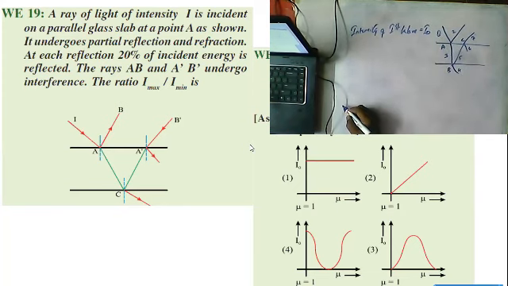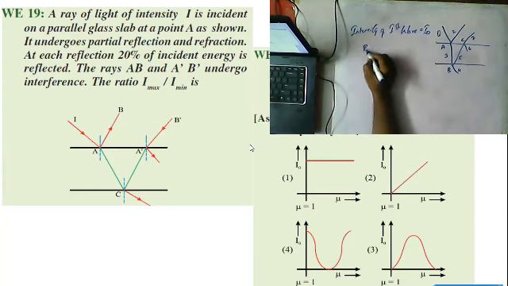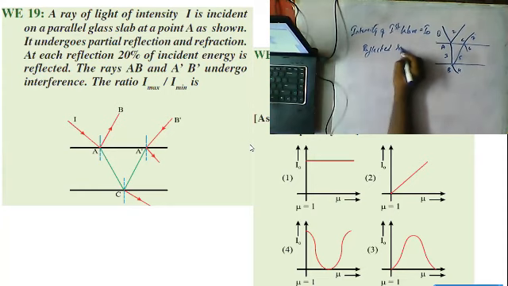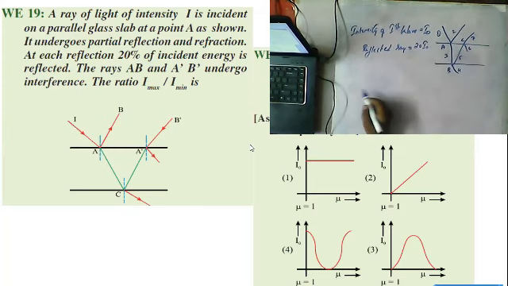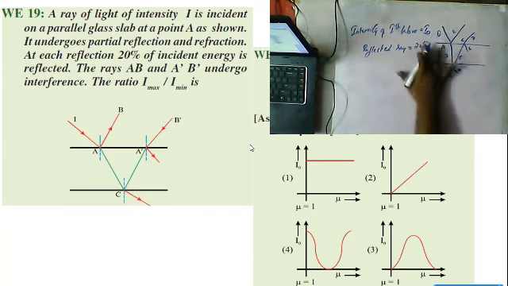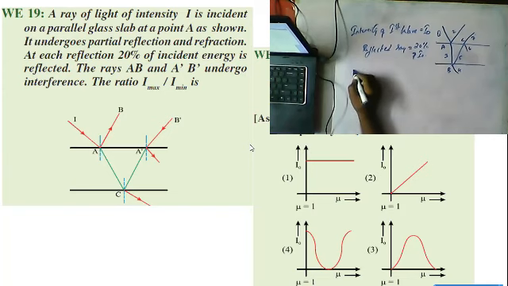I naught. And the reflected ray will be 20% of I naught. So I am writing number 2.